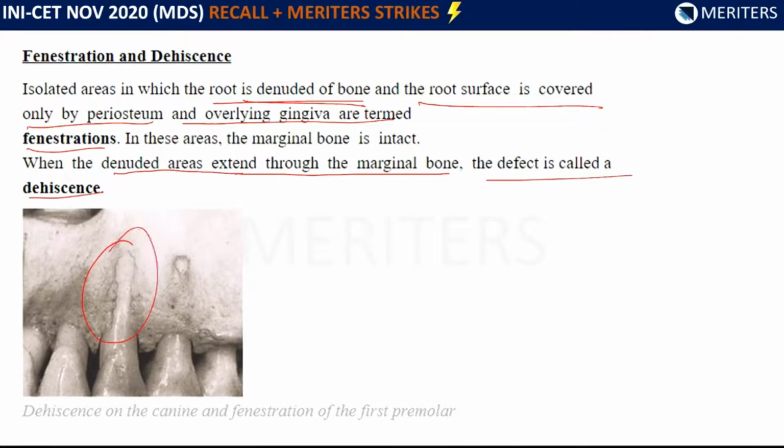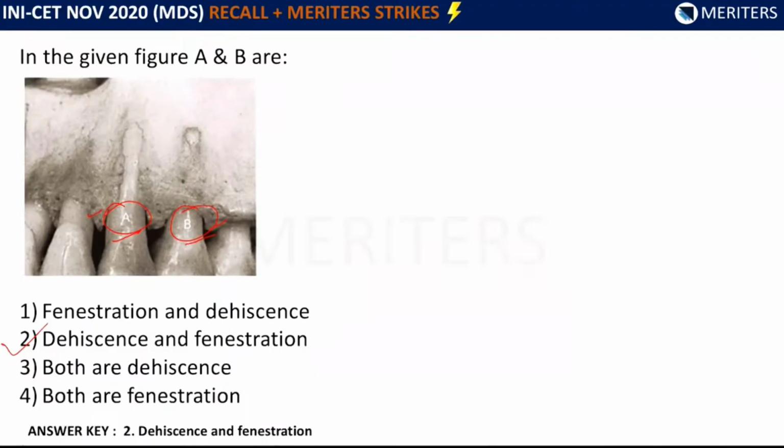So this one is dehiscence, and this one is fenestration. Now you can differentiate. This is the dehiscence on the canine, and fenestration on the first premolar. So see the question. Now you can identify here A represents the dehiscence, B represents the fenestration. So your answer will be dehiscence and fenestration.